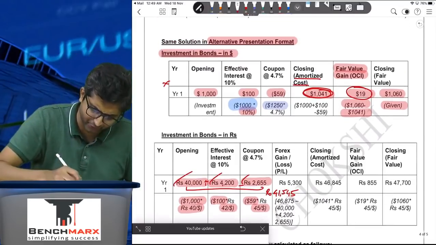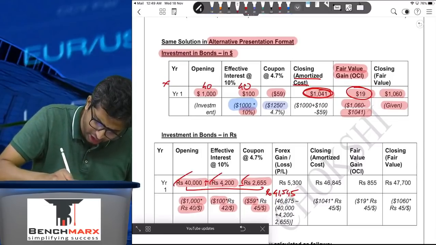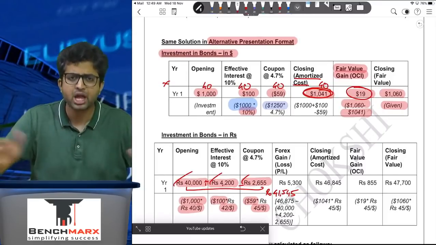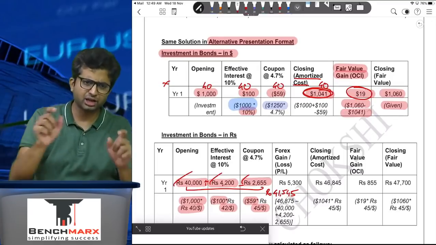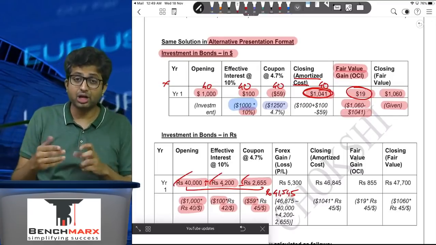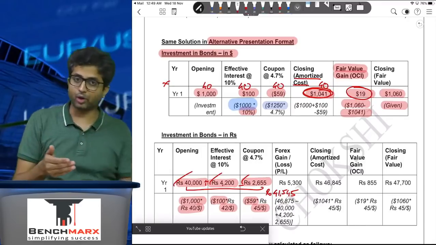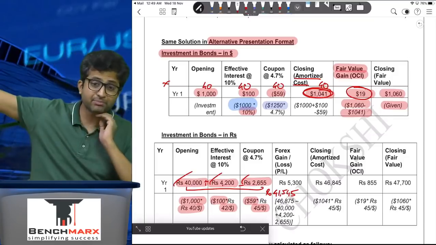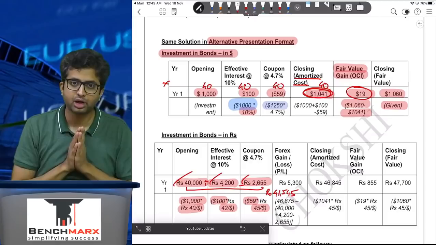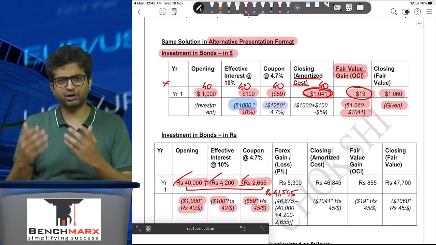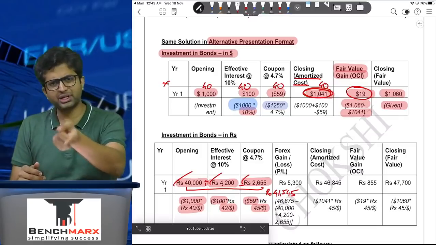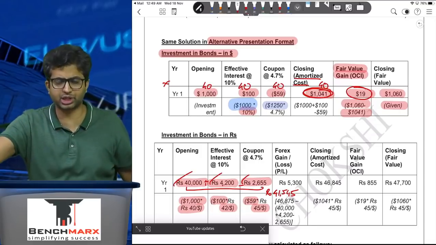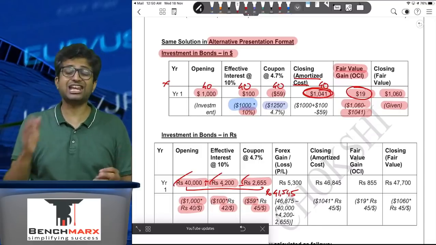If everything was at the same rate, for example, let's say the exchange rate throughout was 40 only, you will find that the numbers will tally. There will be no difference. However, during the year, you have recorded investment at 40, effective interest at 42, coupon at 45, and the closing balance will be entirely converted at 45. Out of that $1041, yes, the coupon has been converted at 45 only, but the opening balance of 1000 and the interest of 100 are converted at different rates, and hence there is a balance.